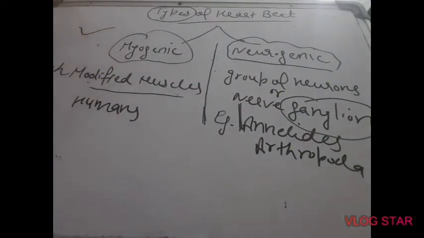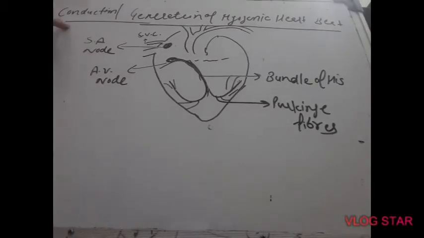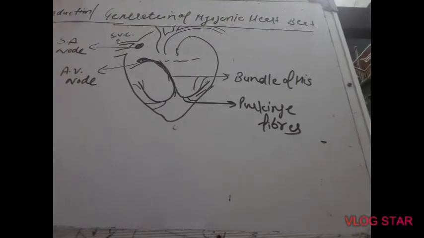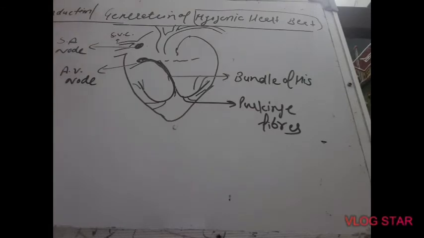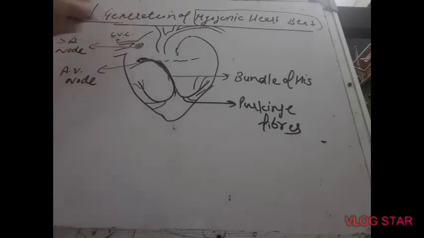Let us study in detail about the generation of myogenic heartbeat now. Let us study next the conduction or generation of heartbeat, actually myogenic heartbeat. How does it get generated in mammals or in humans? It is generated because, as we have already studied, myogenic means a patch of modified muscles. There are some modified muscles. One patch of modified muscles called SA node lies close to the entry of superior vena cava.